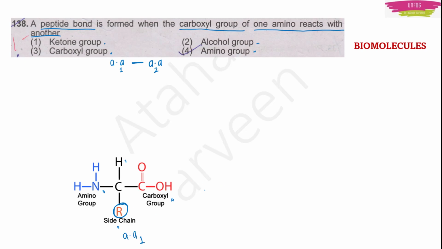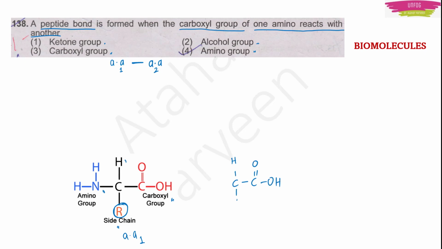Now if I want to form a peptide bond, then I'll have to bring one more amino acid towards it, right? So let me draw one more amino acid. The same amino acid I'll draw here. Here we have the carboxyl group.